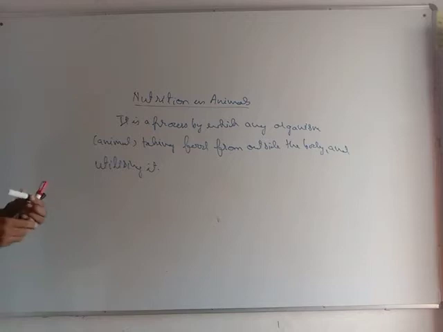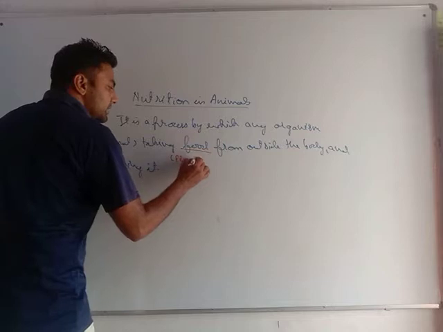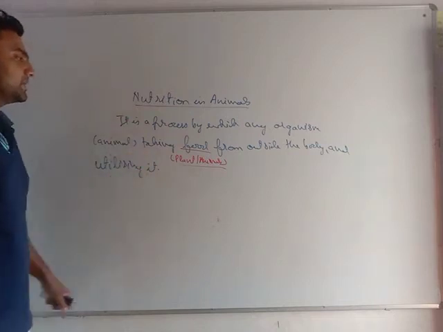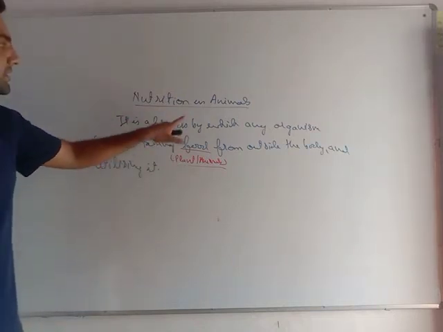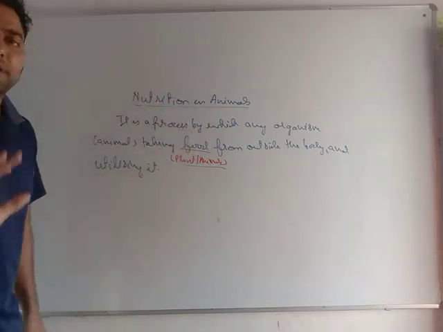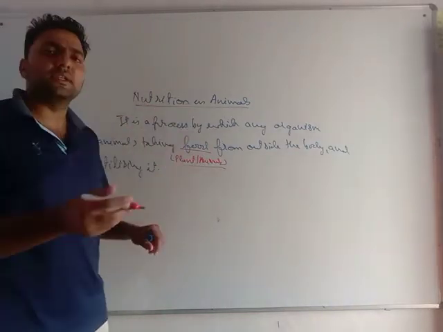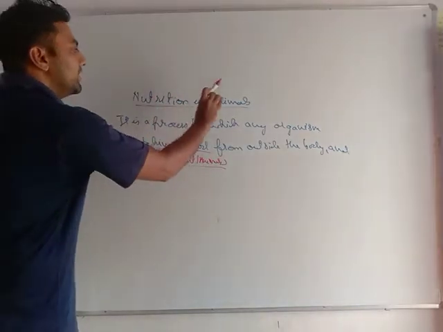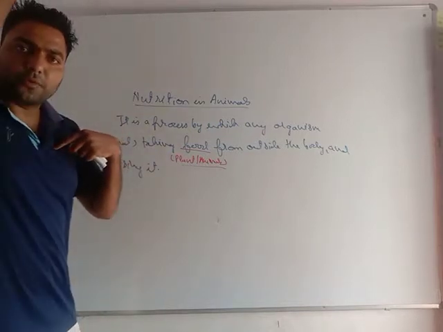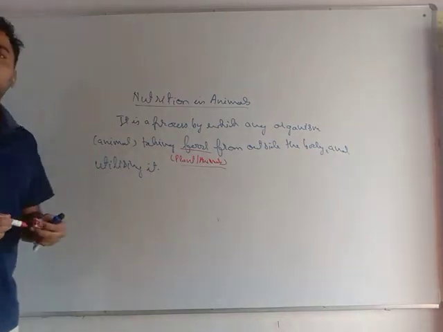Okay, my dear students, very important. Animals always take plants or other animals as food. You must memorize this. Just for example, humans are animals. We either consume other animals or we consume plants or plant products. If I am telling nutrition in animals, you can take it as nutrition in humans: how humans take that food, what procedure it follows, and how it is utilizing that food. In this chapter we will get to know all that.